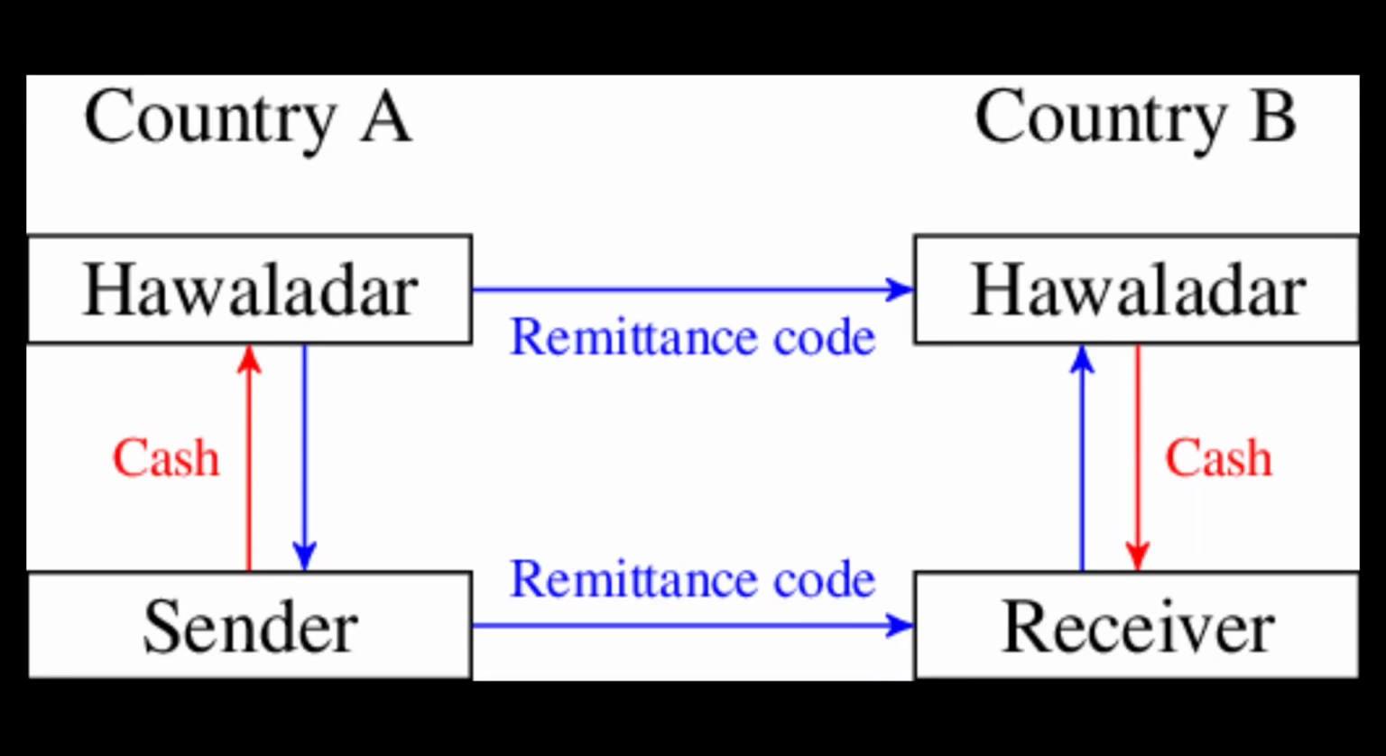So the sender will tell the receiver that particular code, 123 ABCD, and when the Hawaladar in country B gets the remittance code from the Hawaladar in country A, he will give the cash. It's the cash already sitting with the Hawaladar in country B. So the Hawaladar will give the receiver cash of $5,000, but remember, the Hawaladar will only give the cash to the receiver in country B when the receiver tells him the remittance code. And from where will the receiver get the remittance code? The sender will tell him the remittance code which the Hawaladar in country A gave to him.